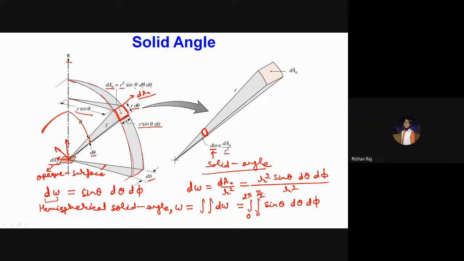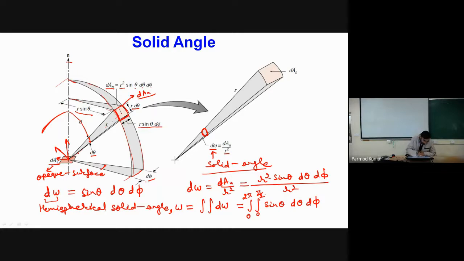We are considering only 1/4 part of the sphere, only for this sector. Whenever we make a complete sphere, if I rotate this 1/4 section of the sphere through the entire 360 degrees, I will get a full hemisphere. So that's why the range of theta will be from 0 to pi by 2 and the range of phi will be from 0 to 2 pi. Correct?